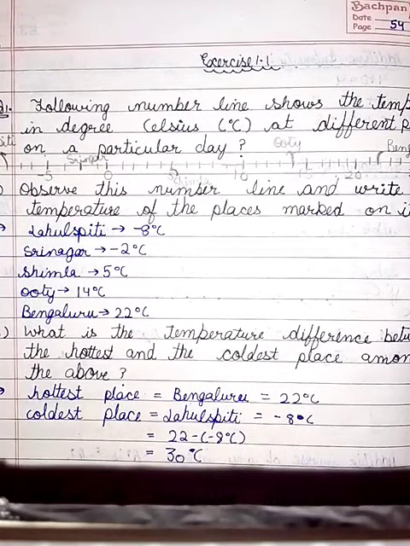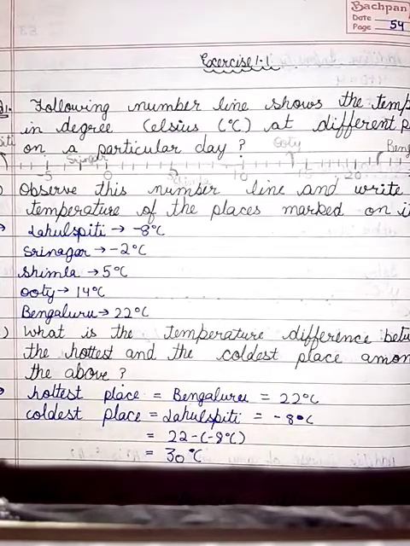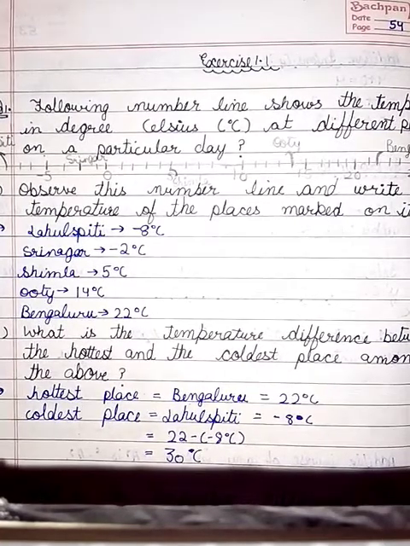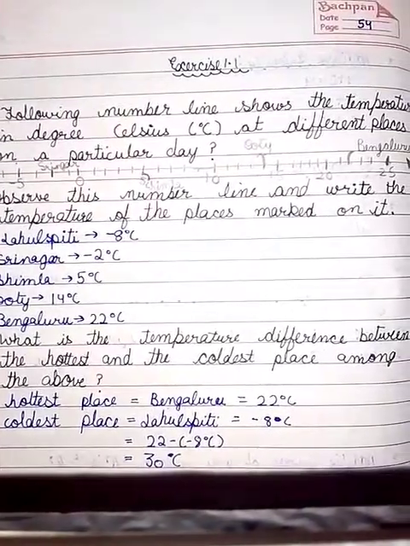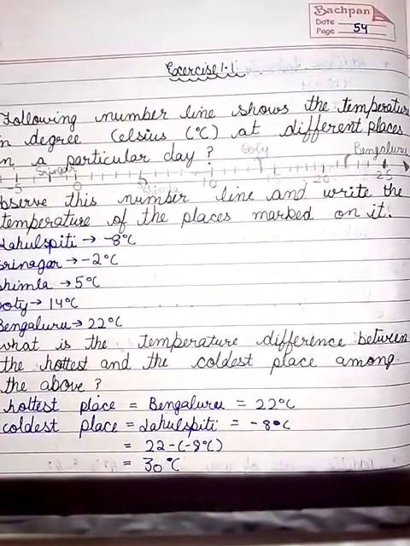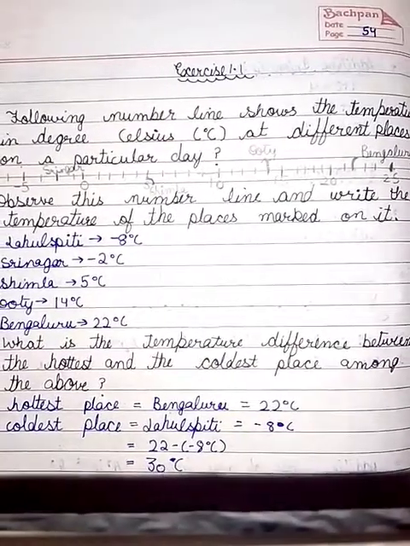Question number 1. The following number line shows the temperature in degrees Celsius at different places on a particular day. A part. Observe this number line and write the temperature of the places marked on it.